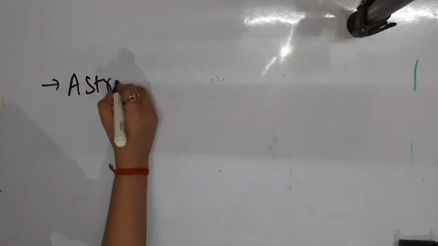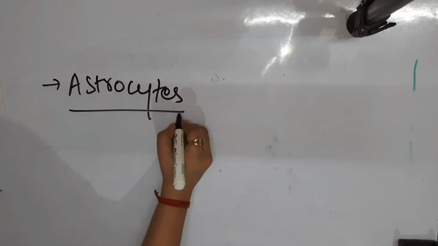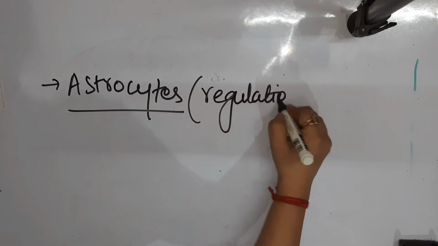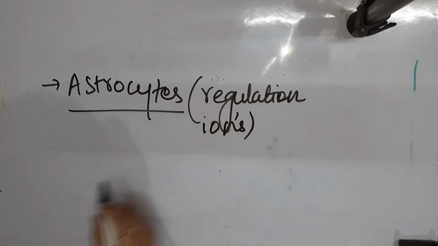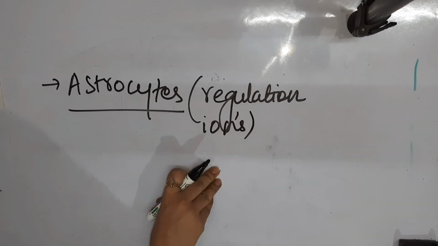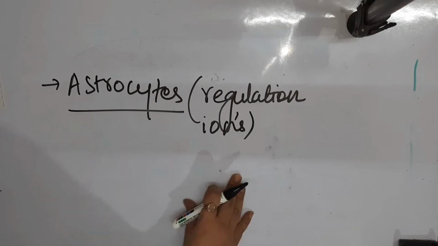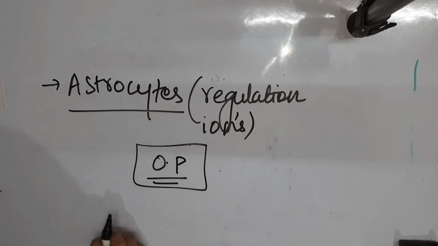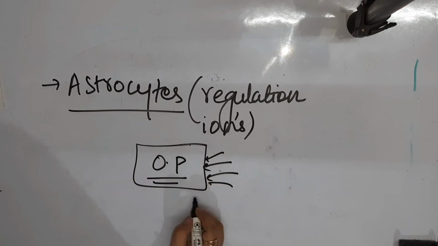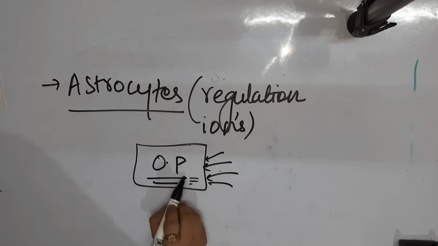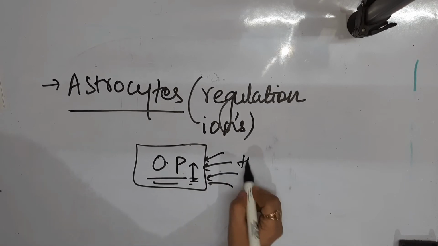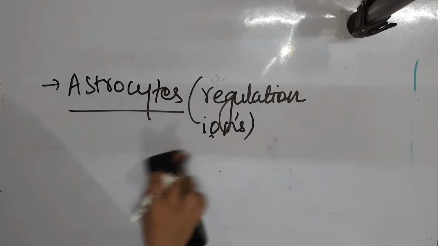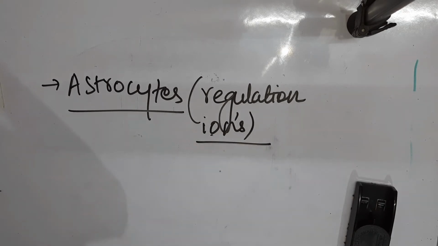One is the astrocyte. Astrocytes are responsible for regulation of the ions. Ion concentration has to be regulated, let it be in any tissue or organ. If the ion concentration increases, we have learnt about osmotic pressure, which has a tendency to rise when there is a high concentration of ions, and the fluid from the surrounding cells will start to accumulate there. That is why regulation of ions is very important in any organ.